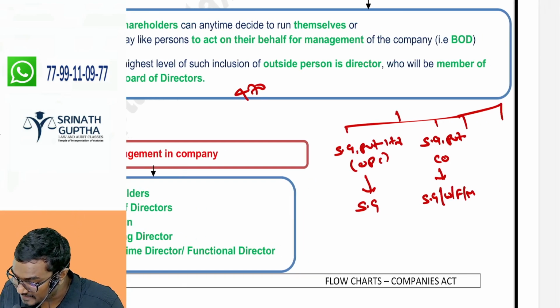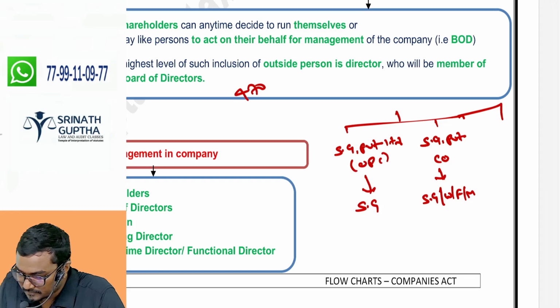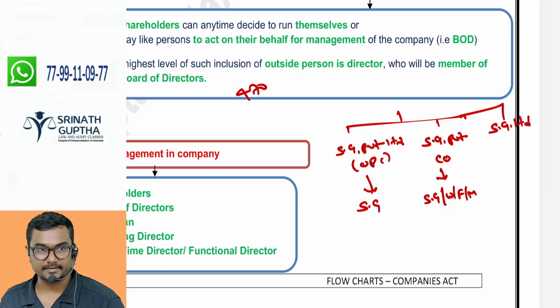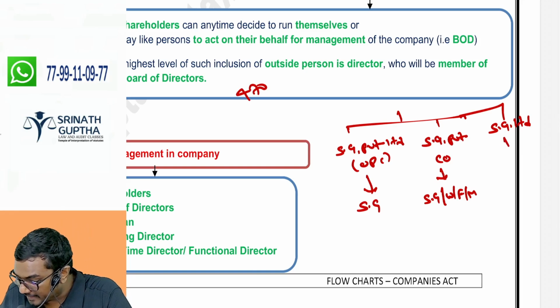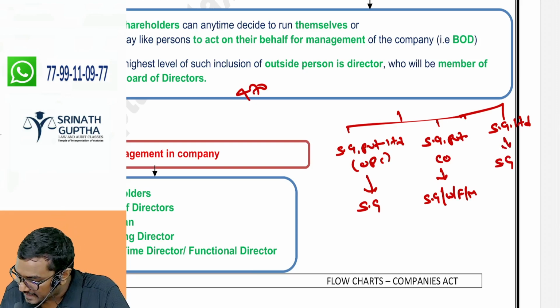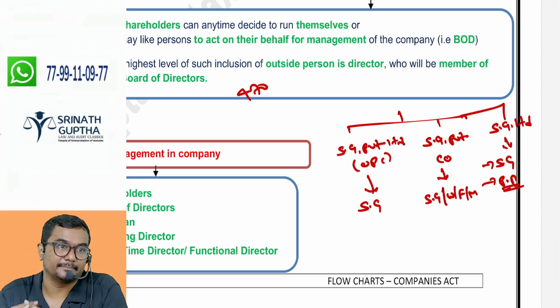And one company is there, SG Limited, a public company. Which company? 10 lakh shareholders are there. Here, I may be part of the BOD. Otherwise, I may appoint professional people to manage the company.